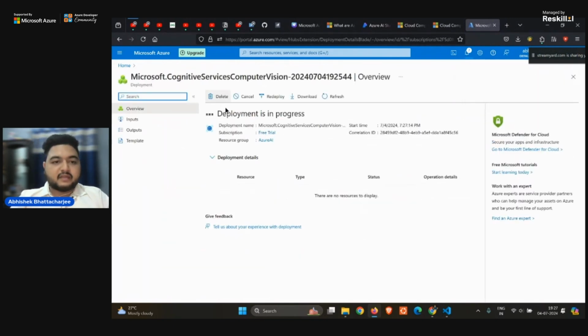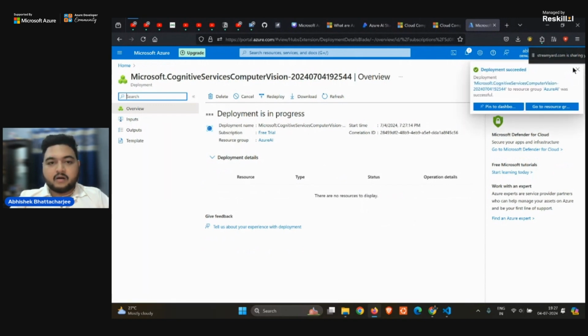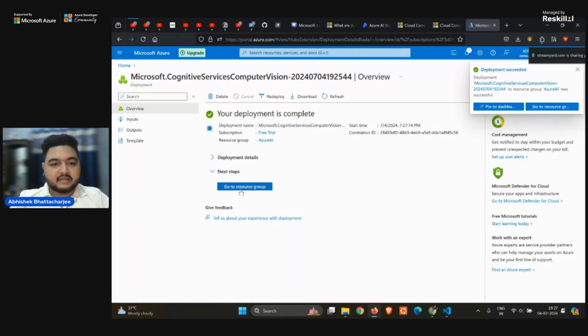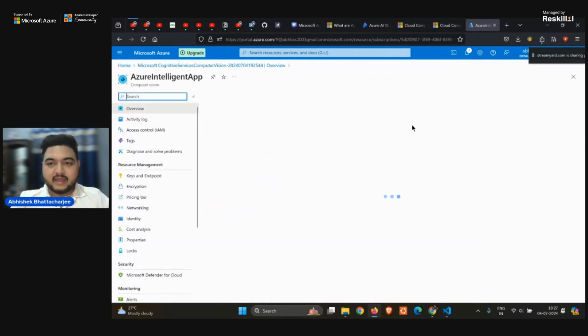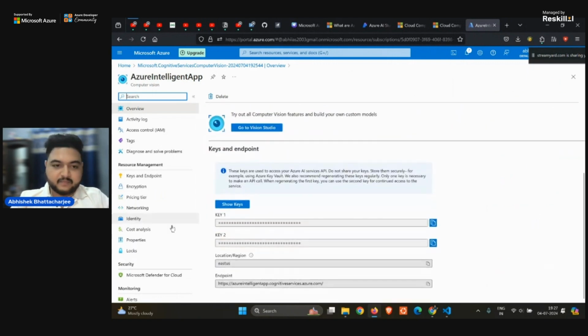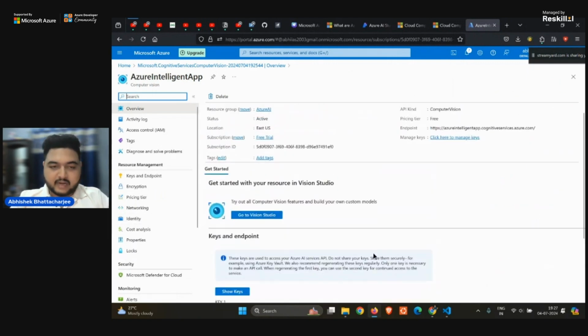Cool. So as you can see, the deployment is in progress, and if I click on the Azure AI, I can go to the resource group. I can see the keys and the endpoint that I will be using. So these are the keys and this is the endpoint that we will be using.